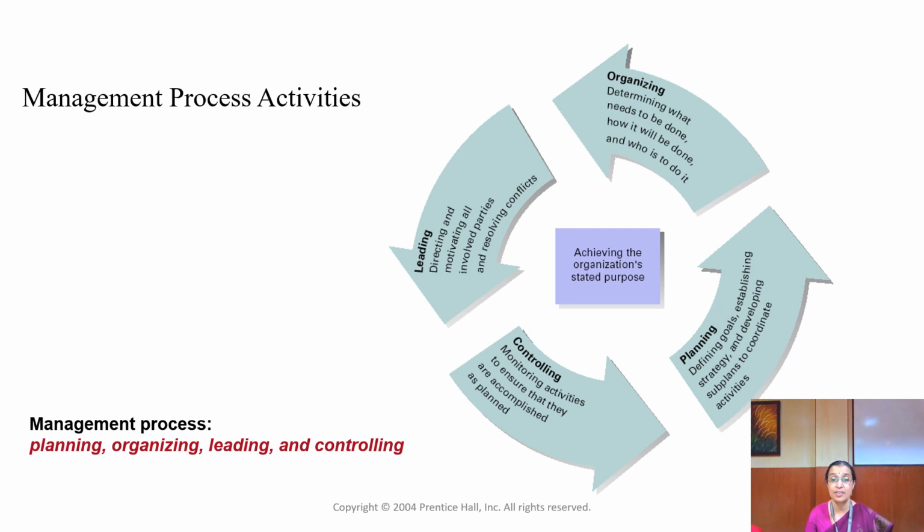Organizing, in the previous slide we spoke about three important aspects. One is the task itself, the second is the authority, and the third is the relationship. So here it says determining what needs to be done, how it will be done, and who is to do it. And leading, as it has been said, is all about motivating the subordinates. You have to direct them. Sometimes they will be stuck with some work and are not clear how exactly to go forward.